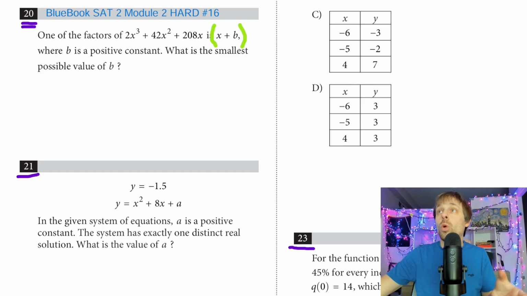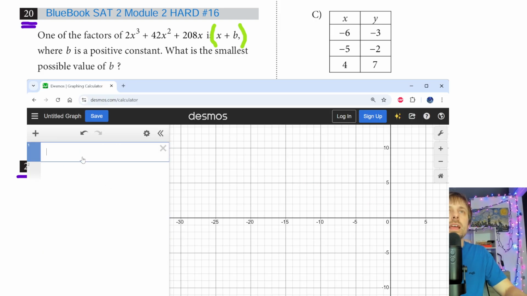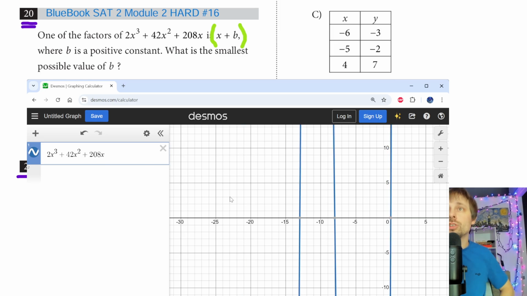to see what this graph could turn out to be, right? So I pull open Desmos here, and let's type this in: 2x to the third plus 42x to the second plus 208x, and it should give me my 3 solutions, right? I have -13, -8, and 0. So I write these down real quick: -13, -8, and 0, and I say x is equal to all of these.